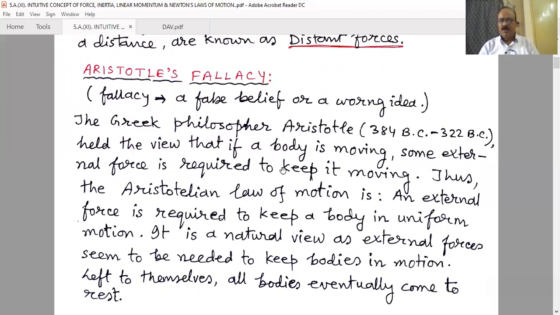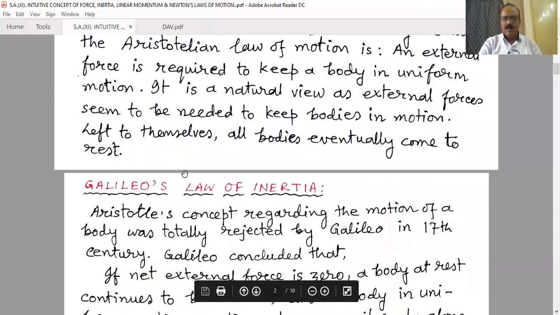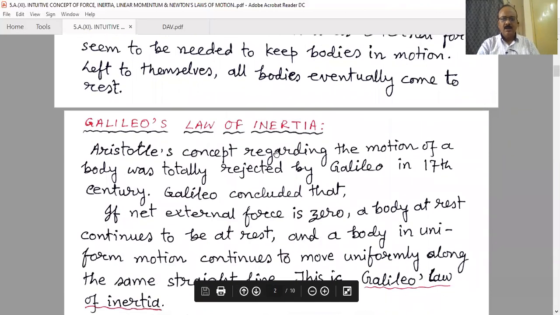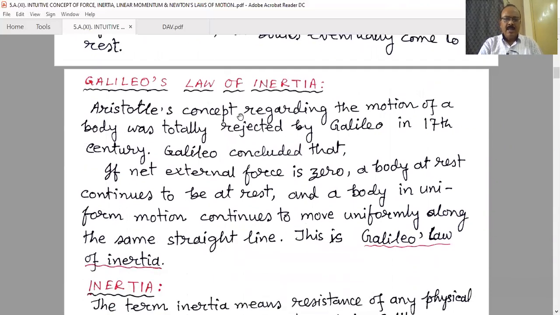This concept was initially stated by Aristotle, and we now know it is a misconception, or a false belief. Later on Galileo pointed this out, and he gave an idea known as Galileo's law of inertia. Aristotle's concept regarding the motion of a body was totally rejected by Galileo in the 17th century.